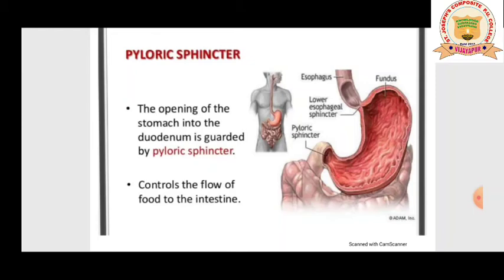This pyloric sphincter controls that flow. It works like a door between the stomach and the first part of the small intestine, letting food pass from the stomach to the small intestine.